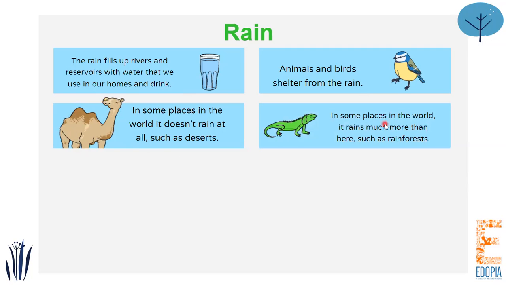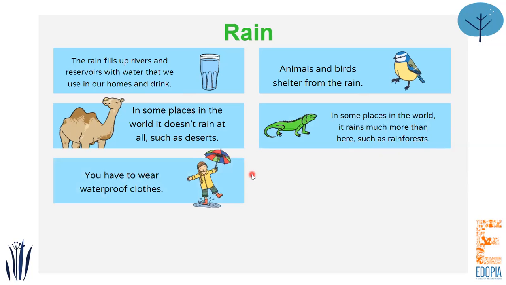Now there are some other places in the world where it rains much more, and such places are called rainforests. And when it is raining, you have to wear waterproof clothes. So it is very important that when you go out in the rain, you wear waterproof clothes, otherwise you can get wet. So some waterproof clothes can be the raincoat or the rain boots or even an umbrella.